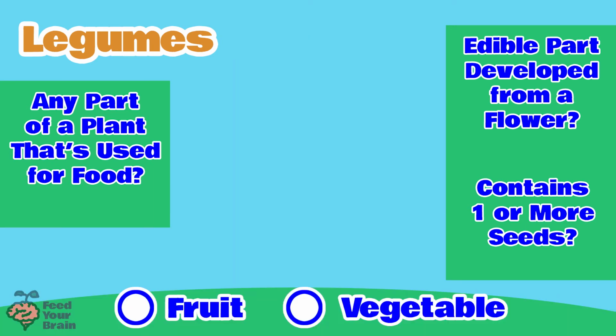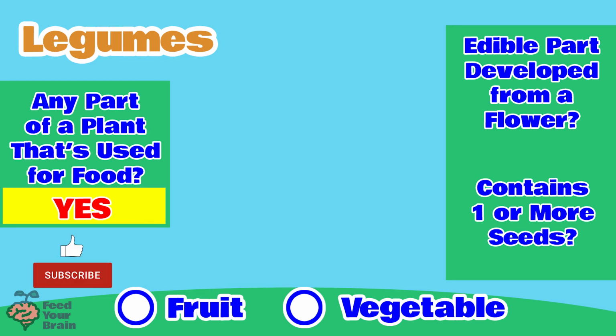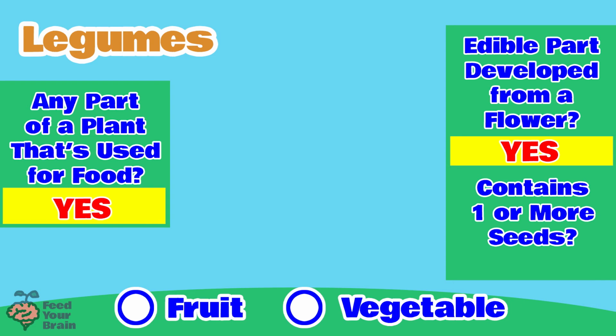So now that we've learned all of this interesting information about legumes, let's answer the 3 questions. First, are legumes any part of a plant that's used for food? Yes, indeed. Second, are legumes the edible part developed from a flower? Yes, all legumes are developed from a flower. And third, do legumes contain one or more seeds? And that answer is, yes, legumes contain one or more seeds. Legumes are the seeds that we eat. So because all 3 answers are yes, you should be able to answer our big question. Are legumes, which are all types of beans and peanuts, fruits or vegetables?